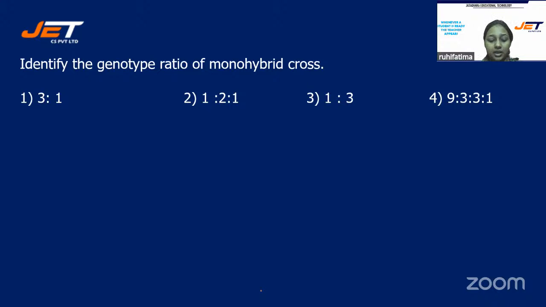You have very limited time. Come on, quick. Okay, revealing the correct answer, that is option number 2, 1 is to 2 is to 1. Option number 1, 3 is to 1 will not be the right answer because that is phenotypic ratio. And here we are asking about monohybrid cross. So the correct answer will be 1 is to 2 is to 1. In dihybrid cross, the ratio is 9 is to 3 is to 3 is to 1. Understood?